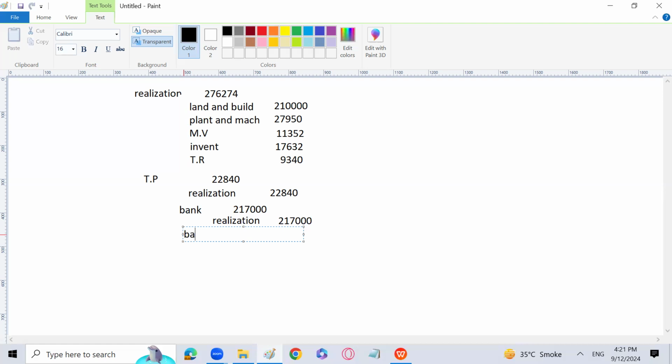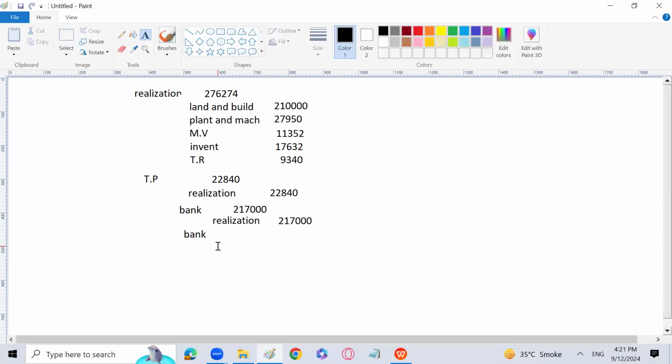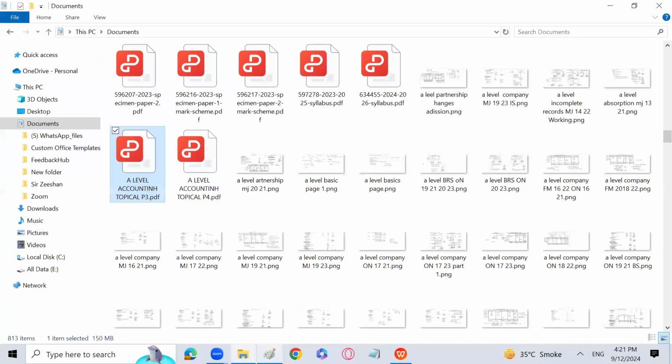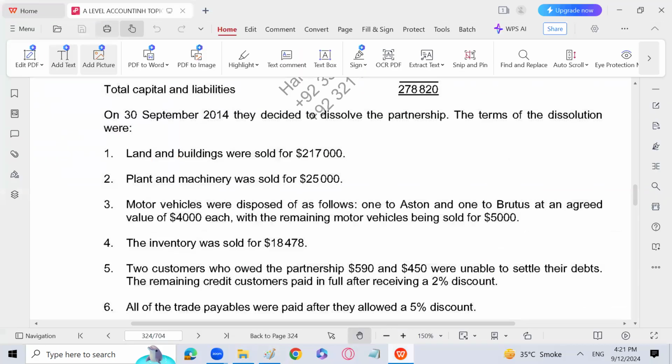Then again bank to realization account, that is 25,000. 25,000 bank to realization account. Next is motor vehicle were disposed of as follows: one to Aston and one to Brutus at an agreed value of 4,000 each. So these are the vehicles which have been taken over by Aston and Brutus.